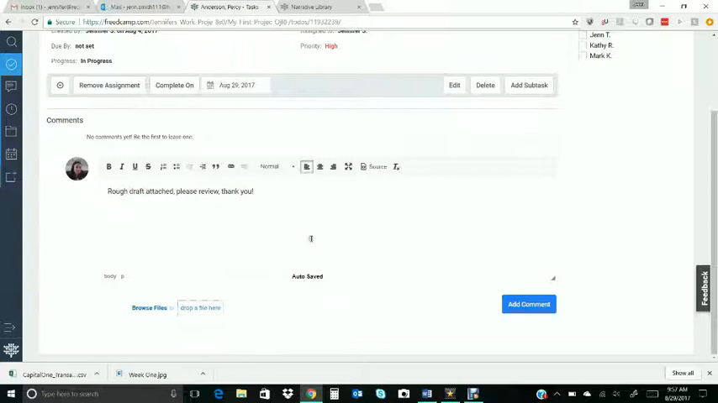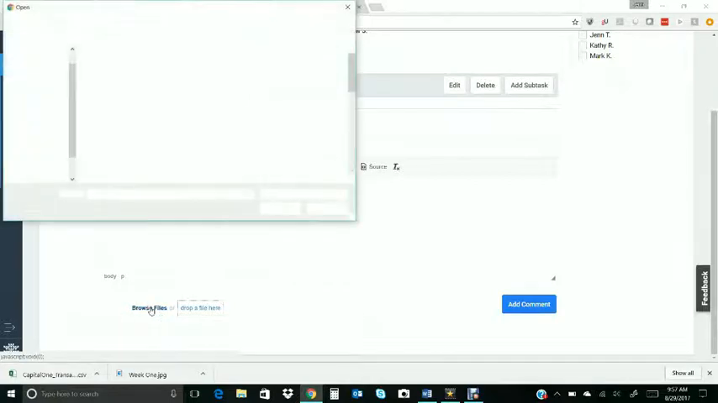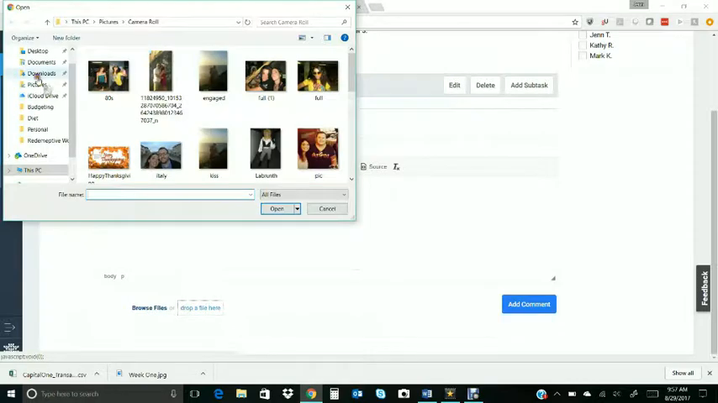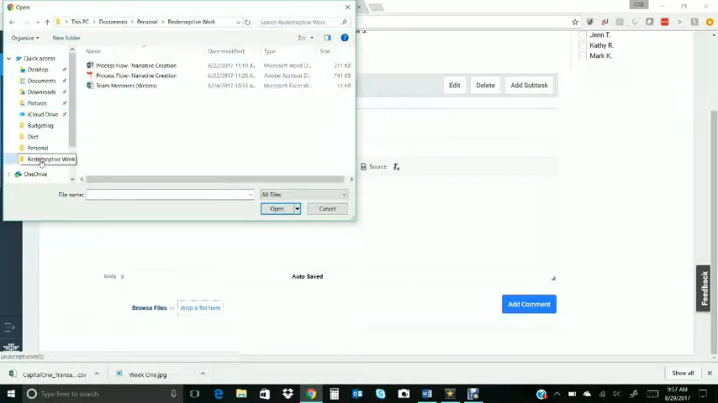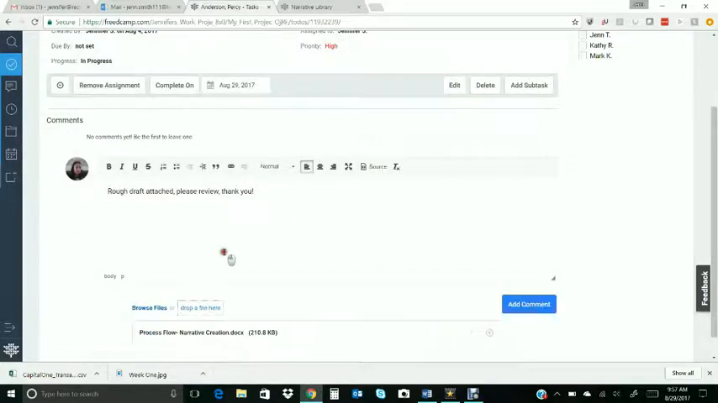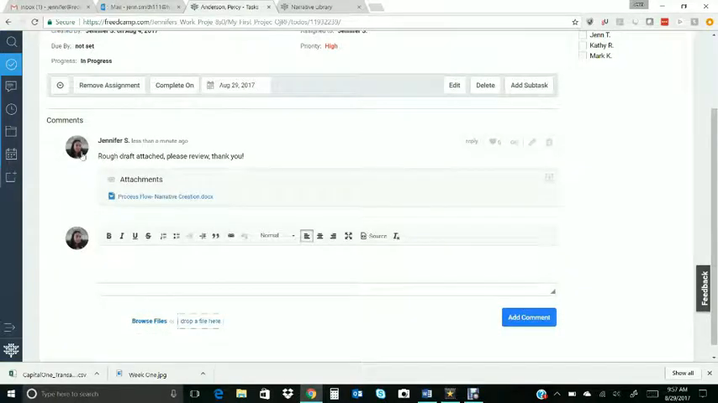And then from there, you can browse your files and upload a copy of your rough draft. Let's see where, oh, here we go. So I'm just going to choose this file and then click add comment. So once you do that, now the comment's going to be left. You have a little note to your partner, and then you have the document itself that you want them to review.